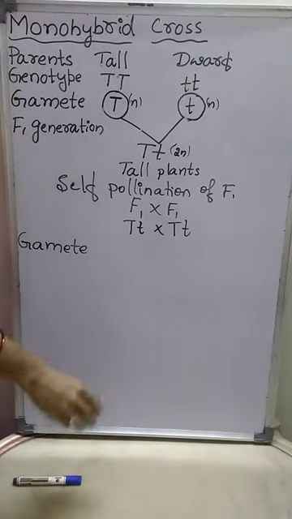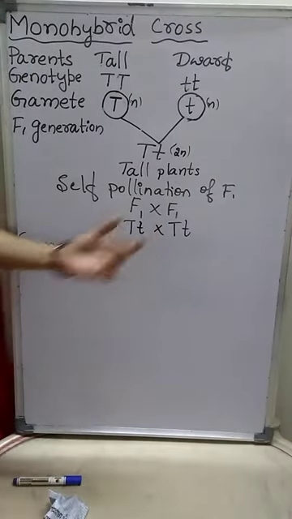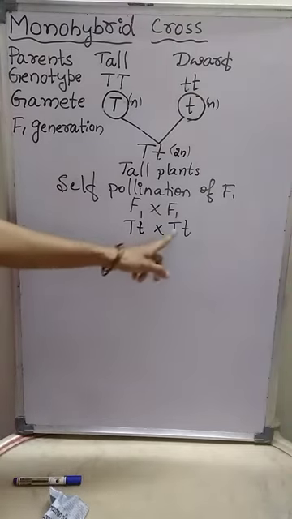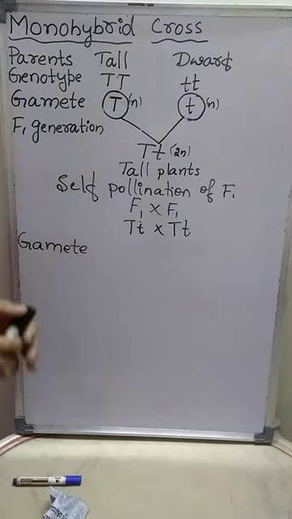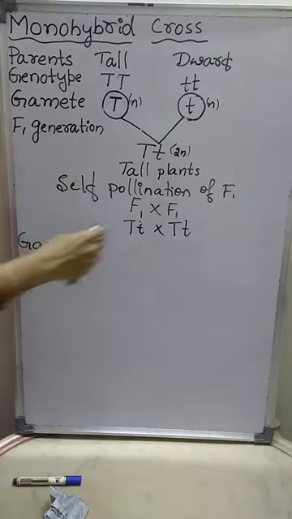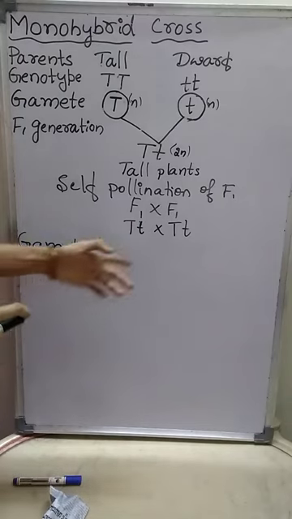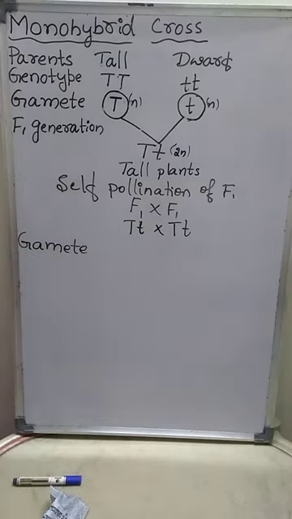After this, gametes are produced from this. During the formation of gametes, again, meiosis type of cell division takes place. And what are the gametes produced during the self-pollination of the F1 generation? That we will discuss in the next class.